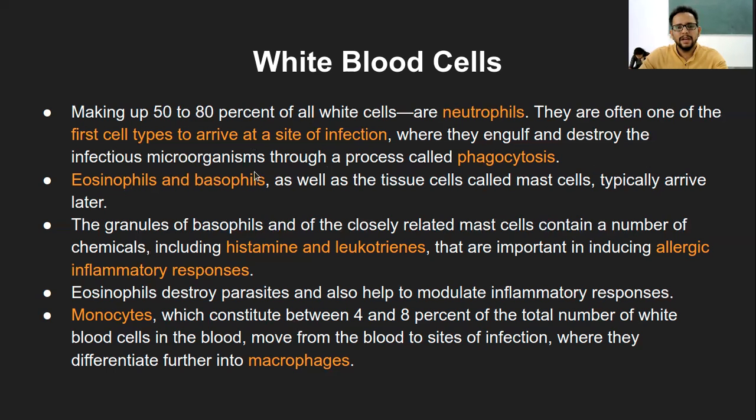Then eosinophils and basophils, as well as the other types of cells, we need not go into that detail, but mast cells specifically I must mention, because these are the ones which produce histamine within your body. Histamine is one of the inflammatory substances, and that creates the allergic response.